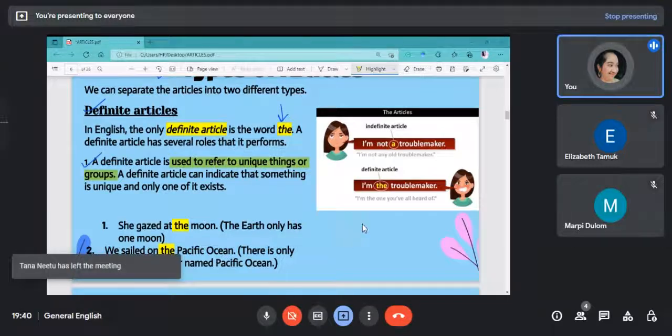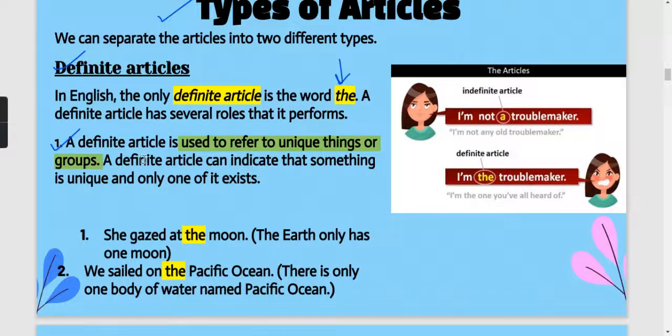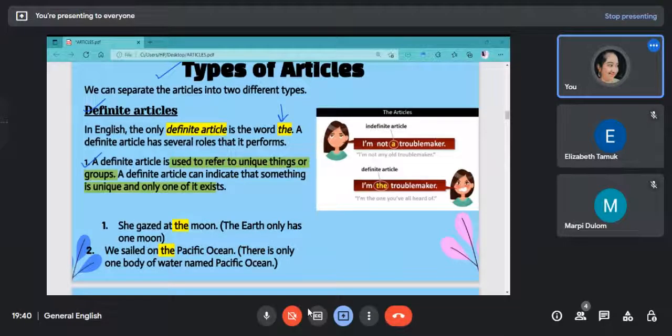You can also compare it to the proper noun that we have done in the last class. Okay, means in the previous classes. So basically definite articles can indicate that something is unique and only one exists. Okay, like the earth. Like earth, sun, moon, Taj Mahal, Colosseum, India, France, all these things are only one in the whole world and unique. So for that we will use the article the.